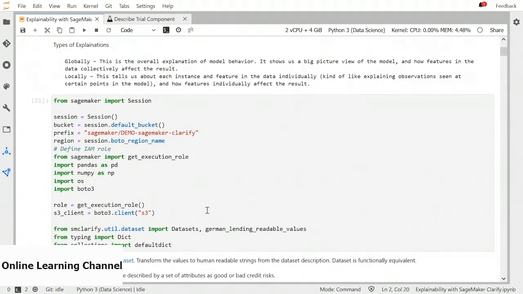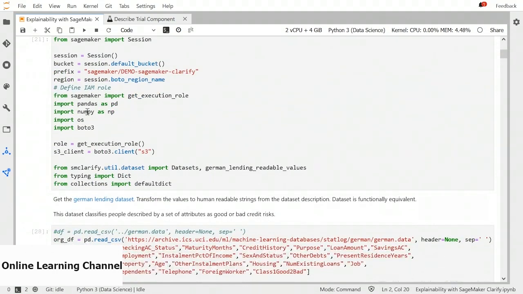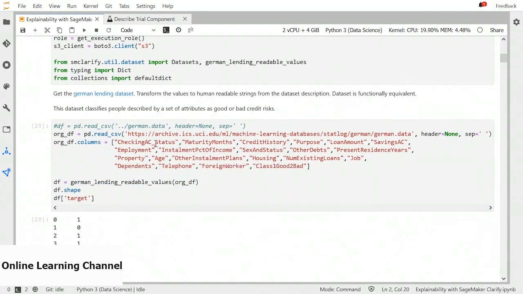So let's go and get our session, bucket, and role information, and import a few libraries. We are going to use a dataset from SageMaker Clarify utils because it also has a function that would convert the dataset into a readable format. So we are going to use the German lending dataset. That dataset classifies people described by a set of attributes as a good or bad credit risk. And this is openly available in the UCI machine learning repository.